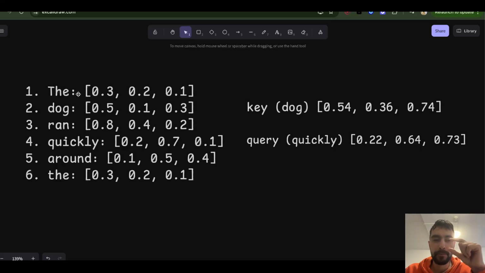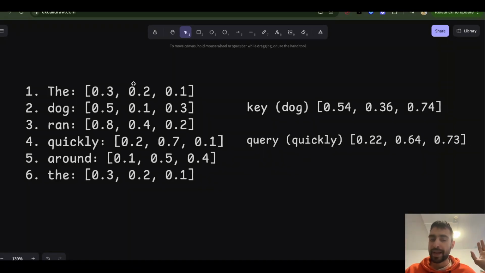But if there is an unrelated token cat somewhere before, and quickly is not referring to the cat, since it's the dog that ran quickly, then the query of the word quickly should have a really low score with the key of the token cat. That means it will take almost no context from the word cat, because it's not related.